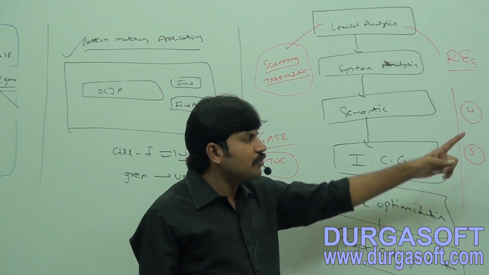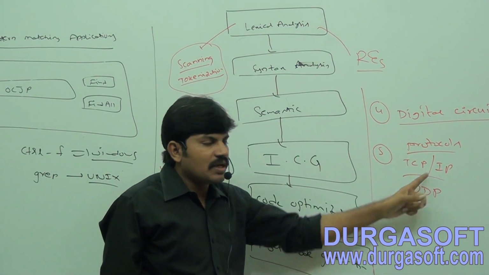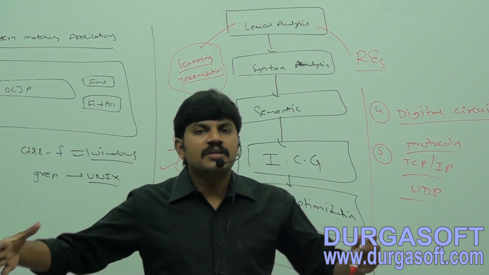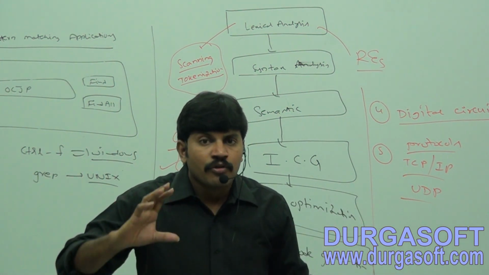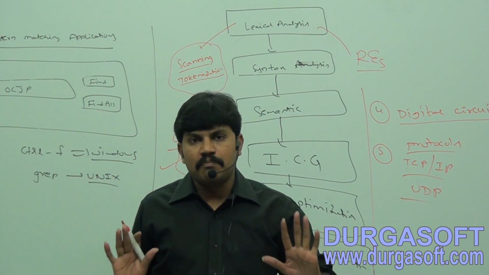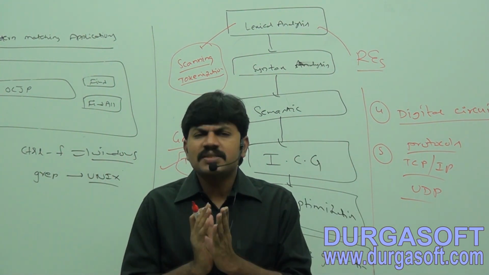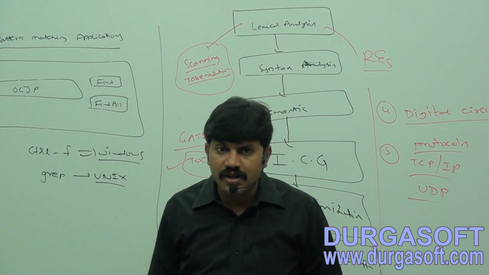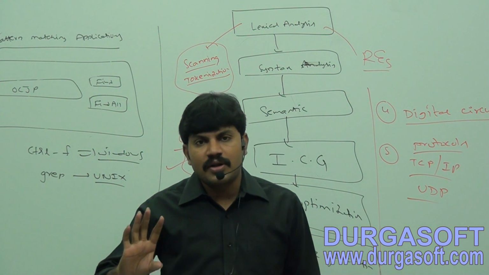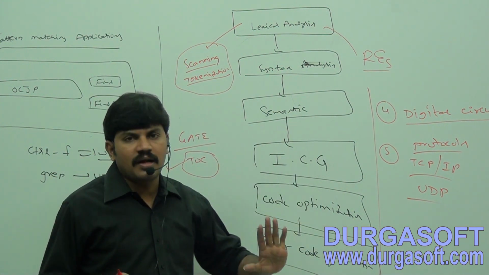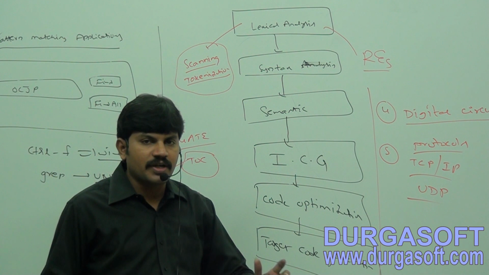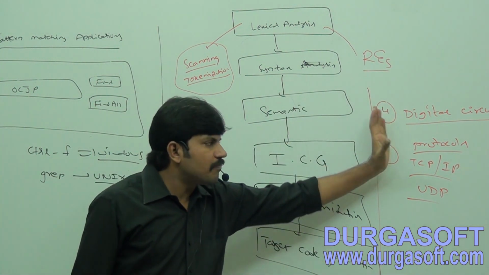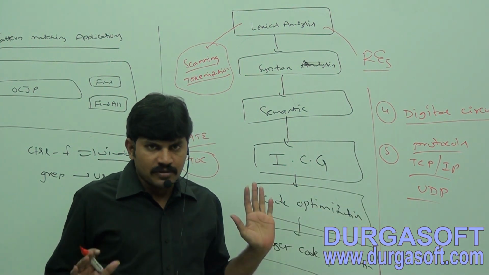Next, to develop digital circuits and communication protocols, the regular expression concept is required. Are you getting that? These are the various application areas where the regular expression concept is applicable. Are you able to understand? In our programmer scope, the first two application areas I will cover with Java programs, not required to worry. But the remaining three are not in our scope as of now. If you are working on special translator design, then you can use this concept. These are completely a bit far away from the developer, right? Are you able to understand?